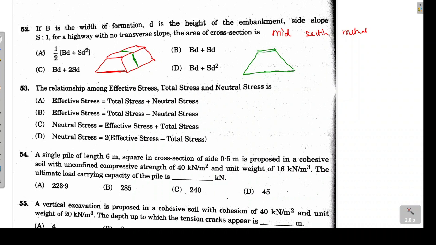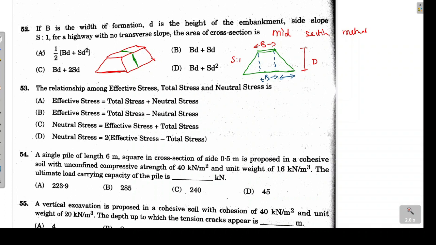Now here the top width is B, this is given as B, the depth is D, and the slope is S is to 1. So if I calculate, what will the bottom width be? This portion will be B, and what about this distance?